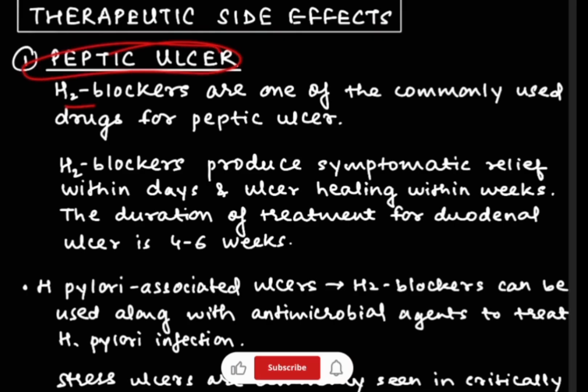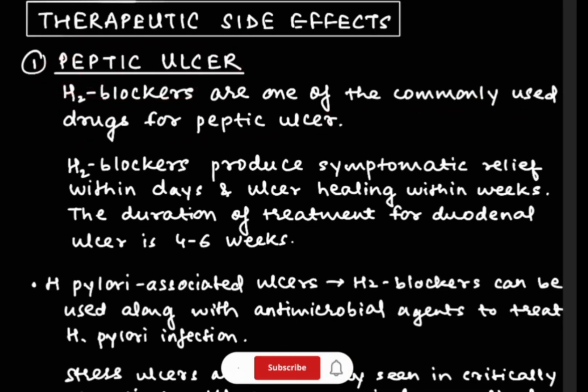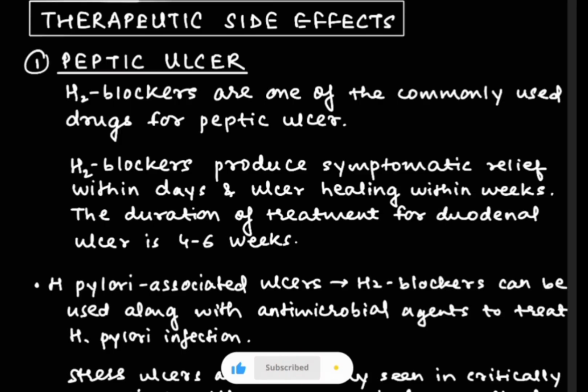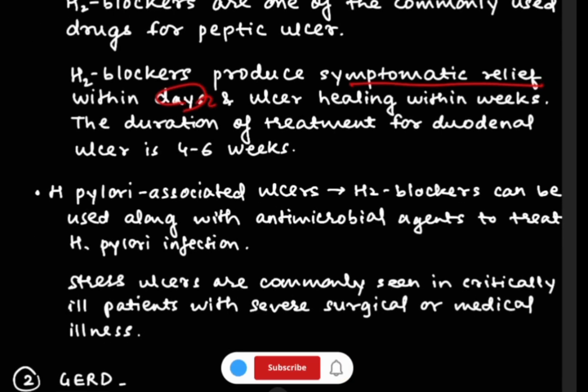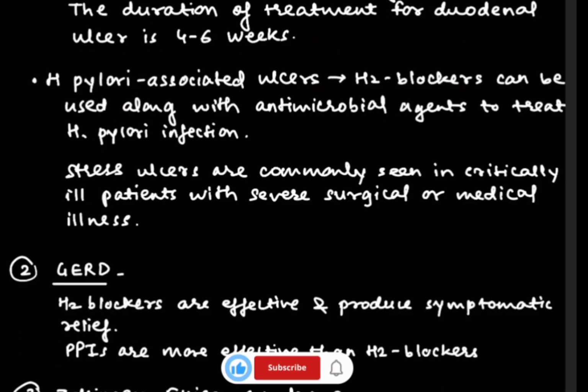So first is peptic ulcer. H2 blockers are one of the commonly used drugs for peptic ulcer. But proton pump inhibitors are superior to H2 blockers. The proton pump inhibitors are more used in the case of peptic ulcer treatment. Now H2 blockers produce symptomatic relief within days and ulcer healing within weeks. For example, duration of treatment for duodenal ulcer is 4 to 6 weeks. As well as H. pylori associated ulcers.